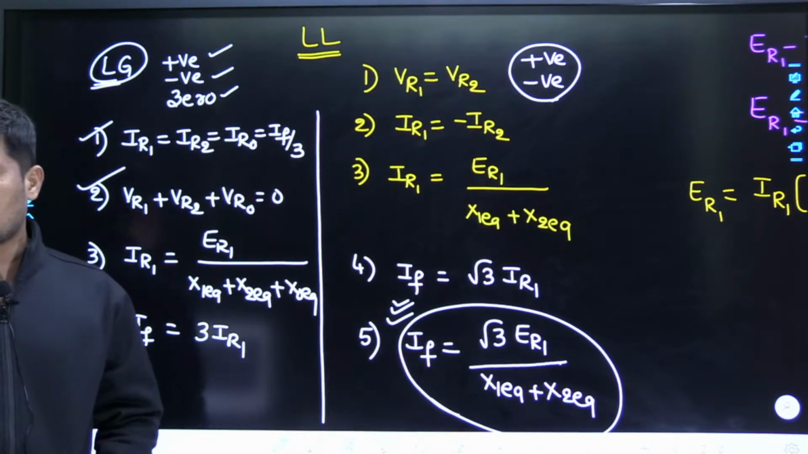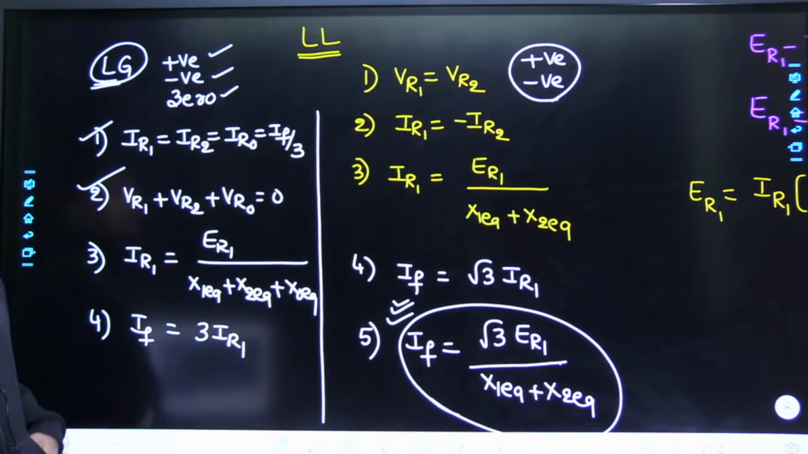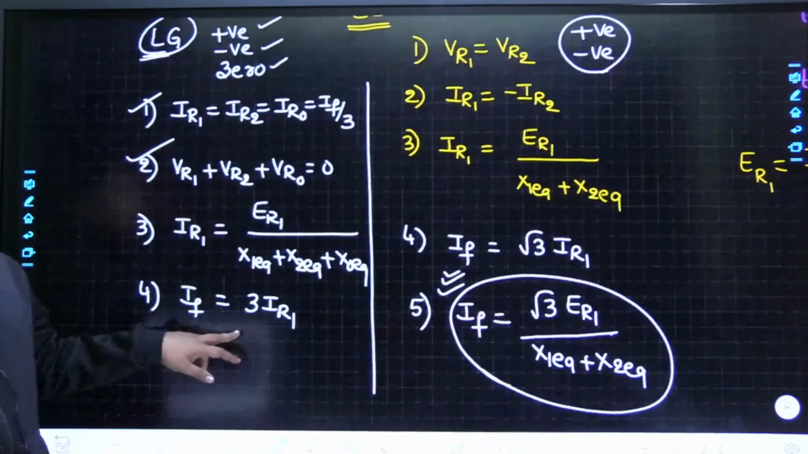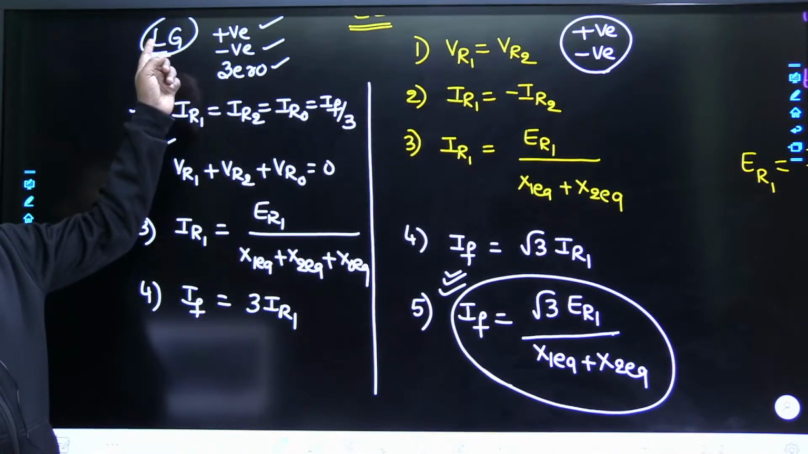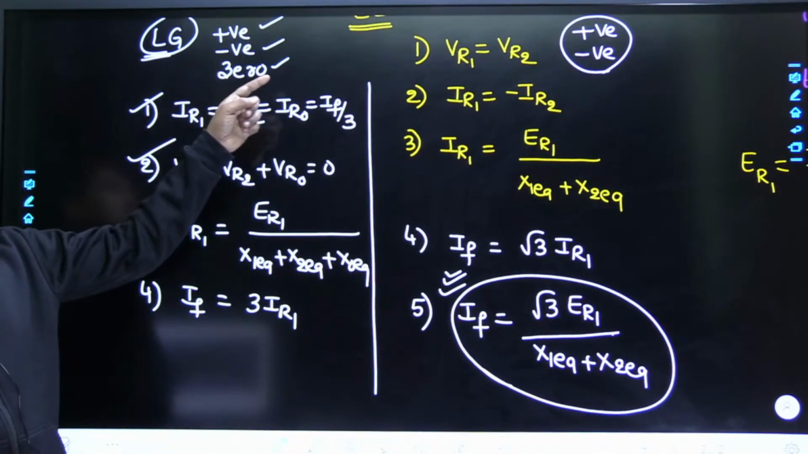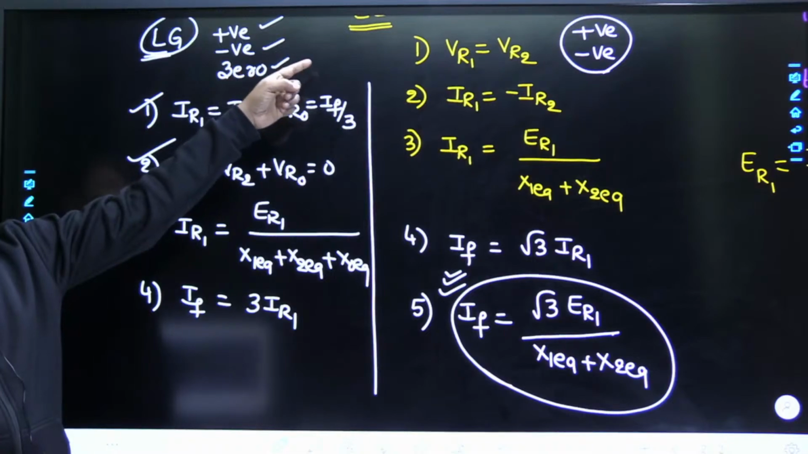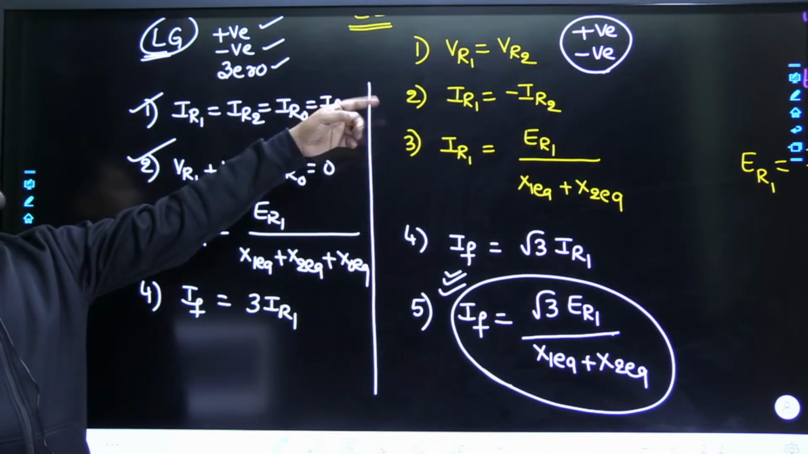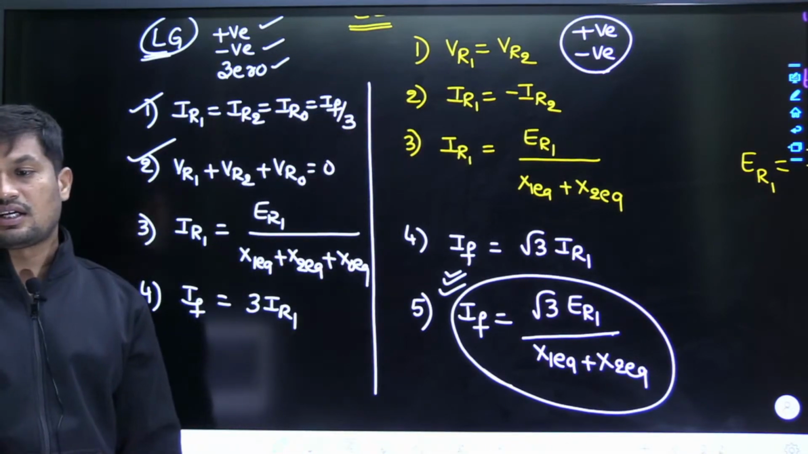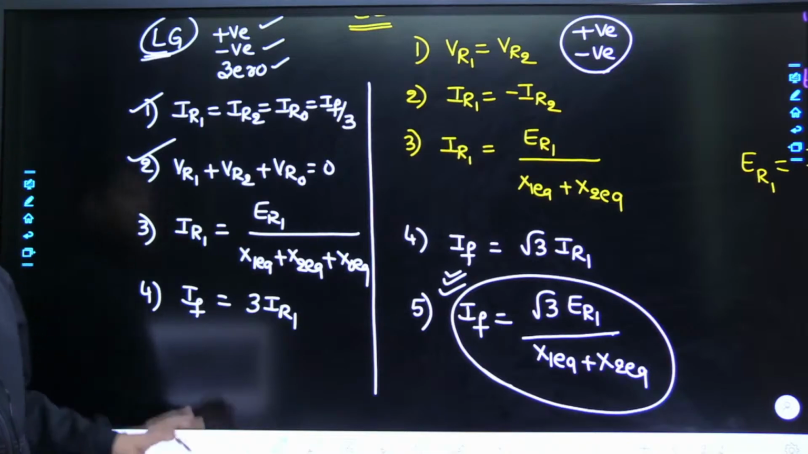This is the basic difference between line to ground fault and line to line fault. In case of line to ground fault, as it is unbalanced with ground, zero sequence also exists along with positive and negative. The LL fault is unbalanced but we are not grounding, therefore only positive sequence and negative sequence exist.